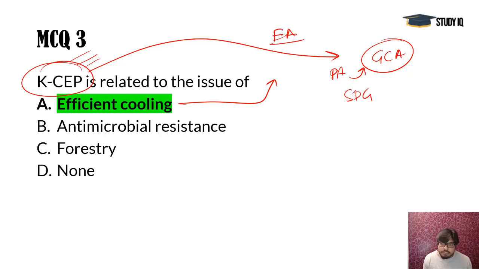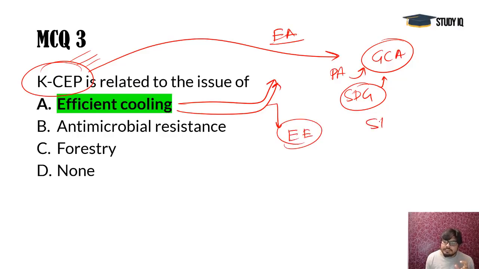Sustainable Development Goals, as an important initiative, are also coming together for this particular Global Cooling Alliance, and all these things are related to efficient cooling. K-SEP is a particular program that is working in this area, and they are finding new ways so that energy efficiency is there with the cooling appliances.